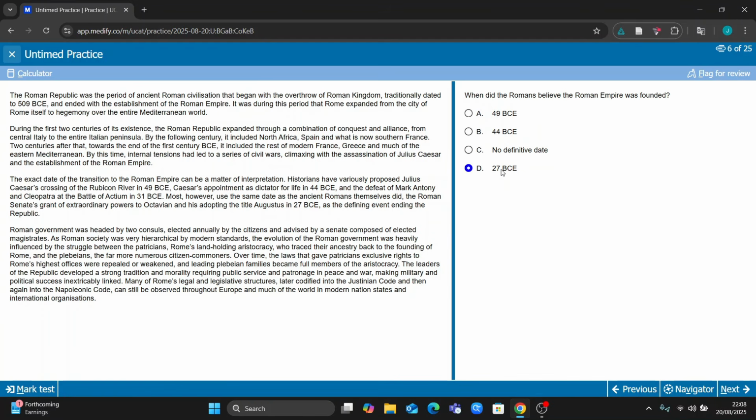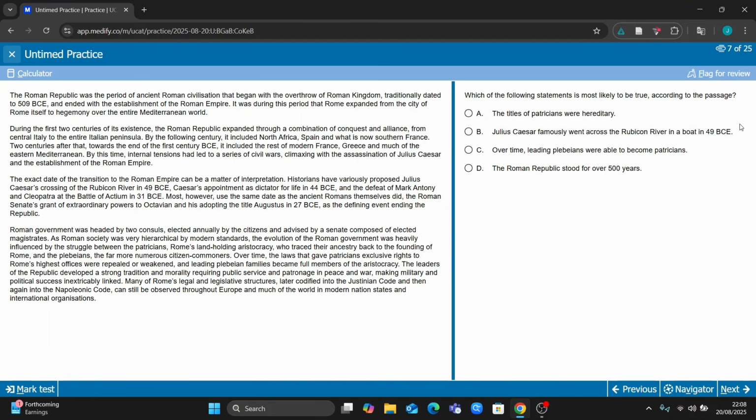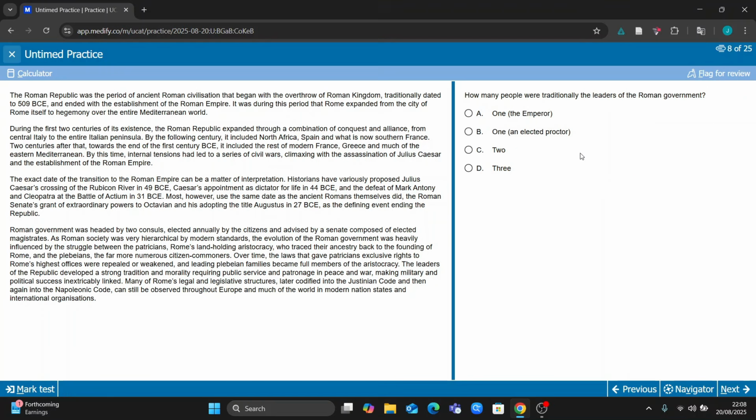So if I answer this one as 27 BCE, once again, which of the following statements is likely to be true? Here, this one has another four different ideas. So then I would go to this one: how many people were traditionally the leaders of the Roman government? Now, if you look here, the Roman government was headed by two consuls, elected annually by citizens, and advised by a senate composed of elected magistrates. Okay, so how many people are traditionally the leaders?